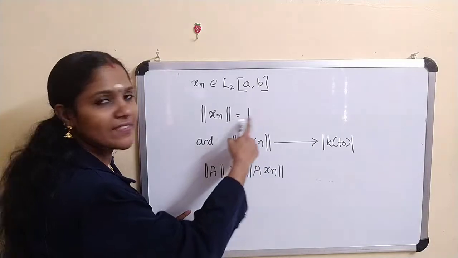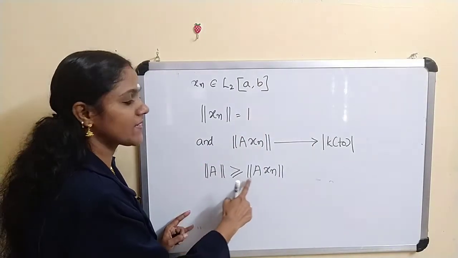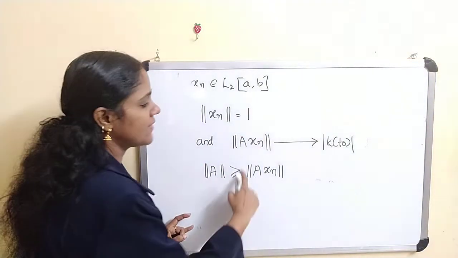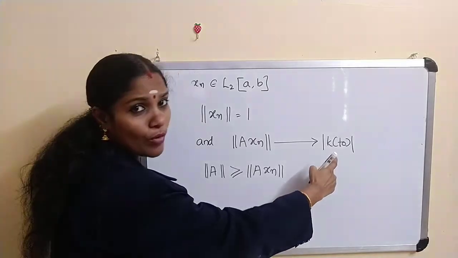Here norm of x_n equals 1, therefore this value is greater than or equal to this value, and this converges to |k(t_0)|.